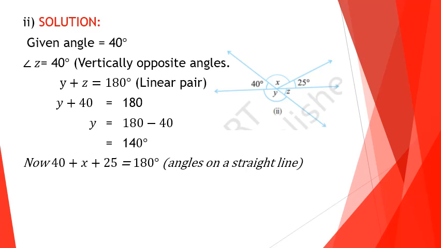If y and z only are there, then we can write it forms a linear pair because only two angles are there. They lie on a straight line, so they form a linear pair. Don't write the reason as linear pair here because there are three angles. So you must write down angles on a straight line.